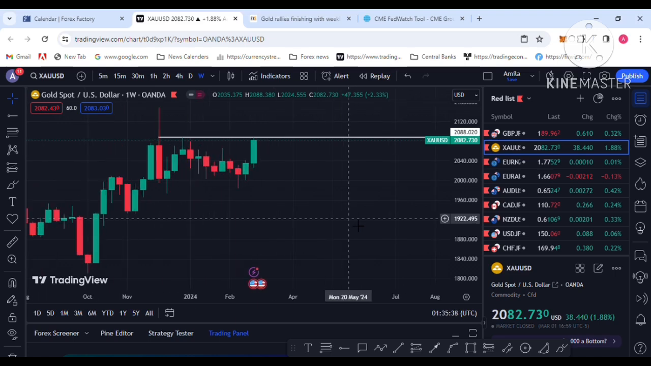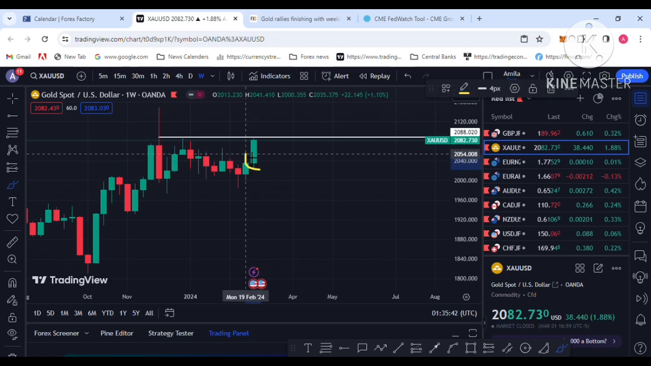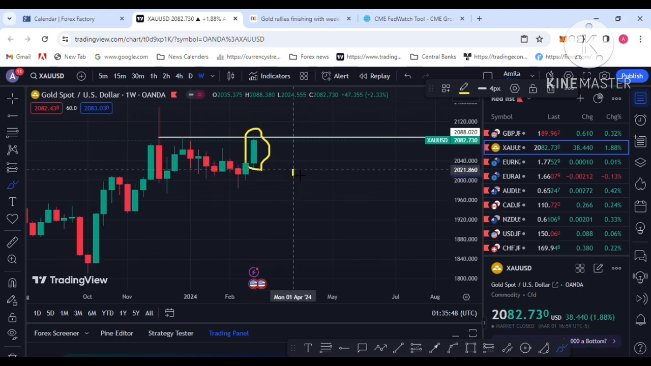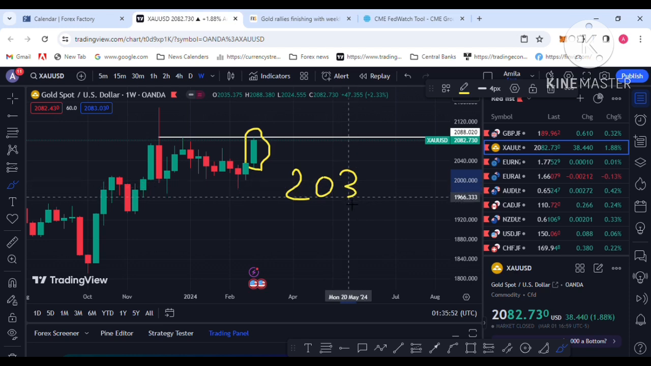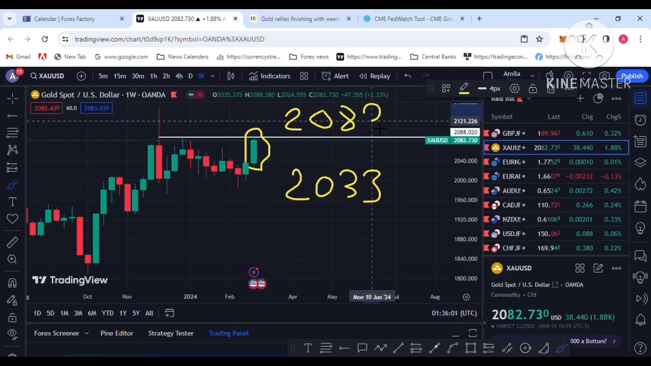So let's go to what is going on next week. I am on a weekly gold chart. You can see this bullish buy candle was created last week. That shows the buyers were strong last week in gold. 2023 was the last week's start price and on Friday, sorry, 2083 was the closing price. That's a $50 gold price increase last week.